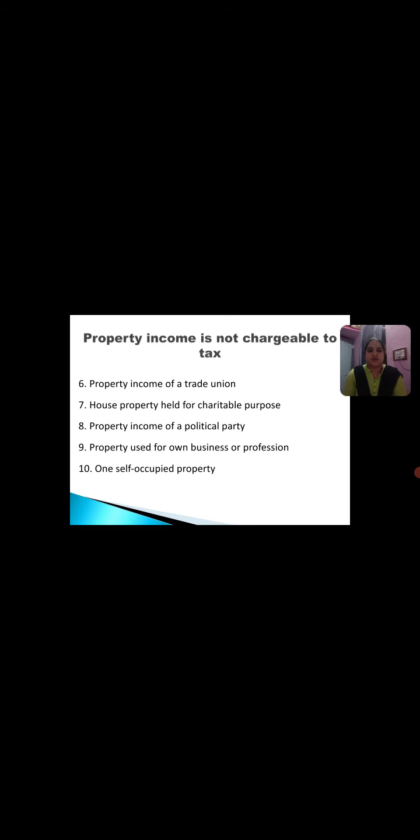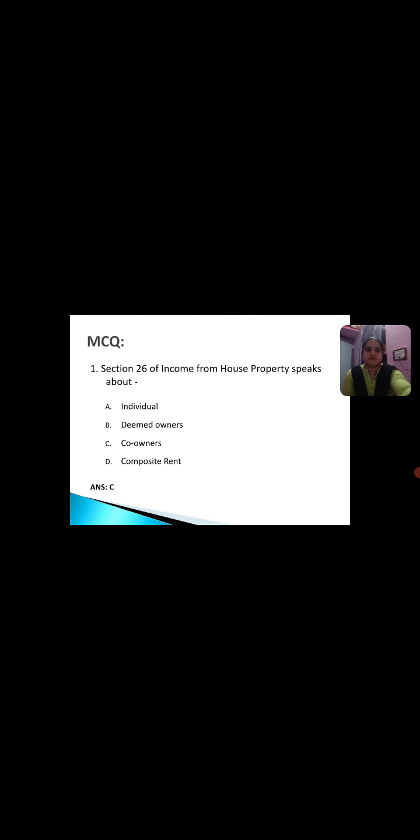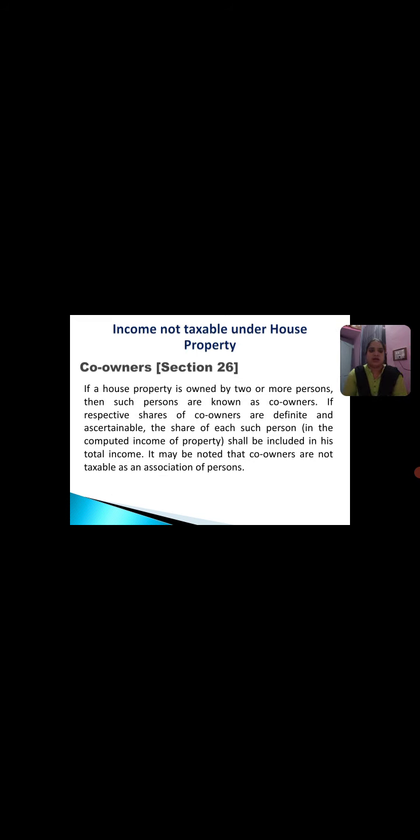Property held for charitable purposes. If there is any property held for charitable purposes, even that is not taxable. Property income of a political party. If any political party has a certain property, the property income of that party is also not taxable. Property used for own business or profession is also not taxable under the head Income from House Property. Self-occupied property. If any person is using his house for self-occupation, that is not taxed. So with this I end the fourth session, and I have covered income not taxable under the head house property.